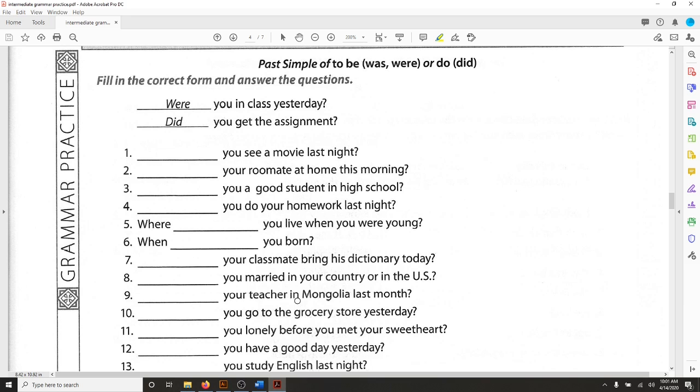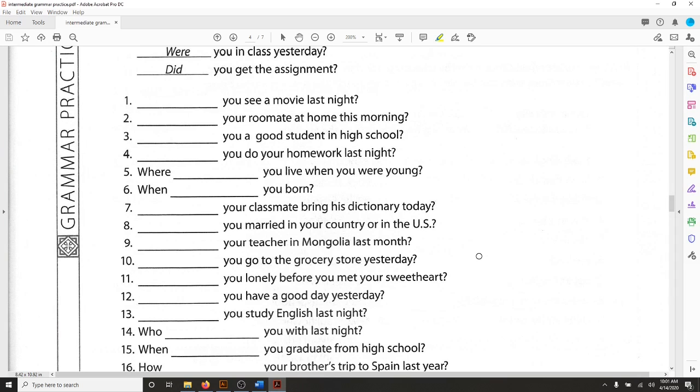So just remember with these, if you're using did, then you're going to have a different verb in your answer, and you'll get that from the sentence, from the question. And if the verb is was or were, then you're going to use that same was or were in giving your answer. Let's try to find one more example with that.